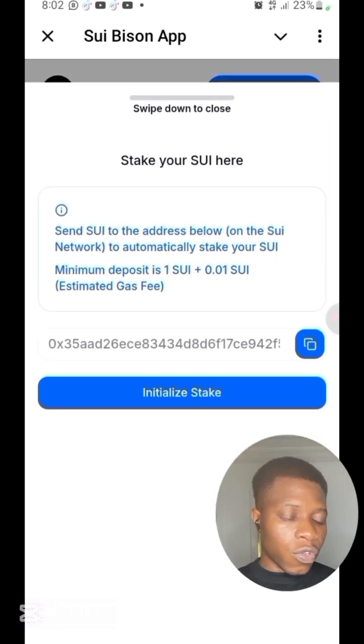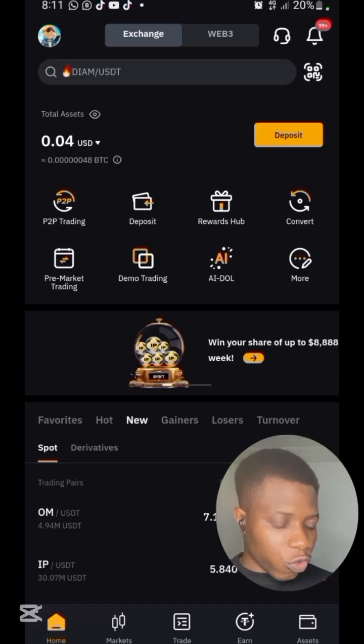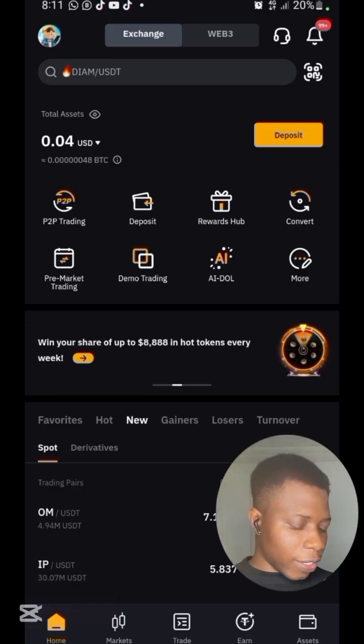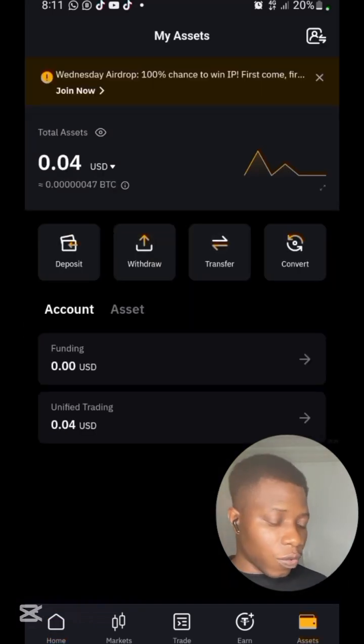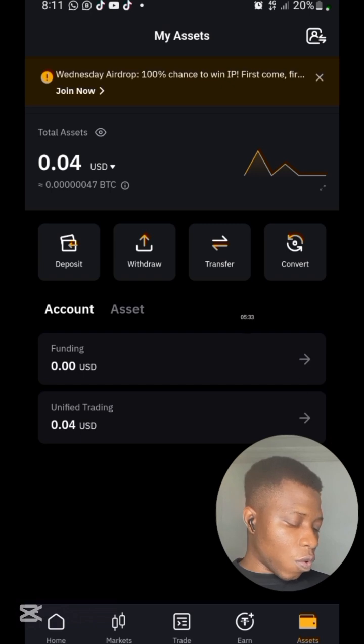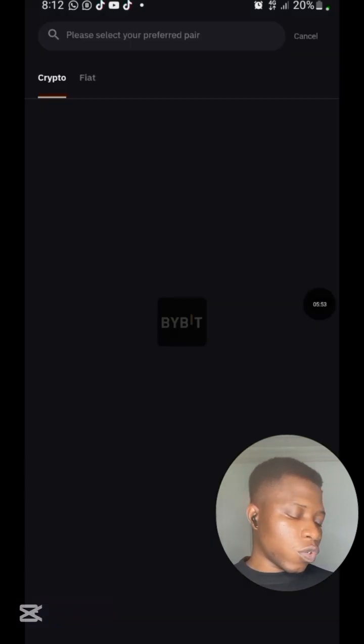Let's say I want to use Bybit, for instance. I'm going to add it on to my Bybit. So right here, I'm on my Bybit. I'm going to go to assets. All right. And the next thing I want to do is to go to withdraw. By now, I should be having my SUI coin on my Bybit. But if I'm not, all I need to do is to buy some and fund my Bybit using the P2P method. So once I have my SUI here, I'm going to click on withdraw.